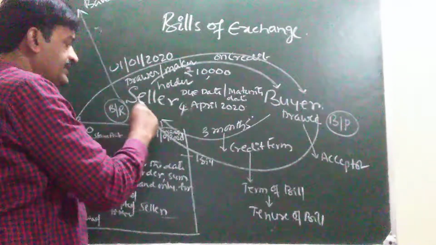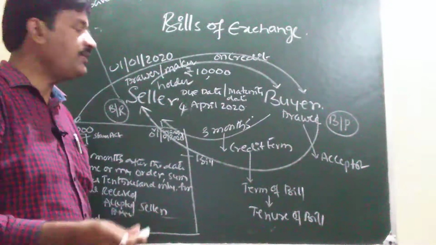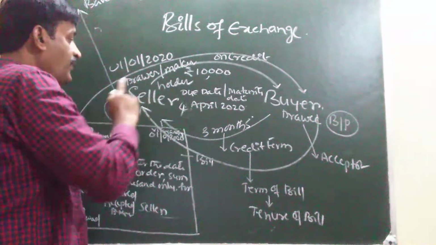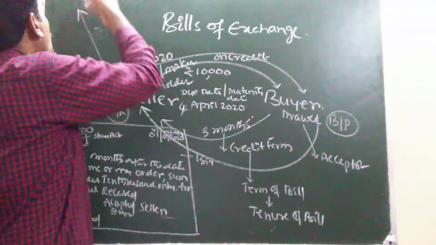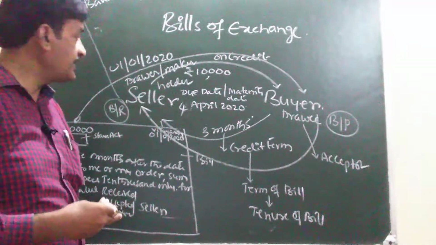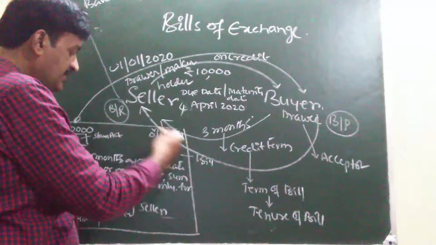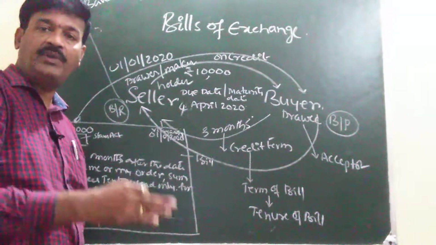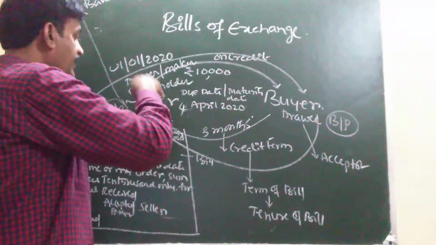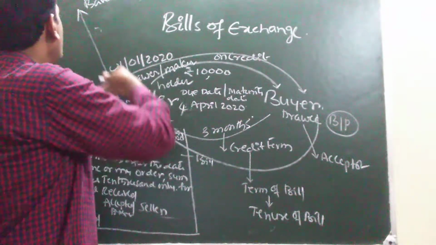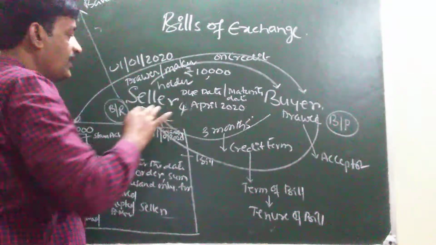Before the due date, is it possible to collect the money from the buyer? It is not possible to collect the money from the buyer. So, before the due date, if he needs money, then he can sell the document to whom? To others, to the banker. Because this bill of exchange is a negotiable instrument. It can be transferred to others, it can be sold to others. That is why, if in need of money, the seller can sell to the banker for receiving the amount.